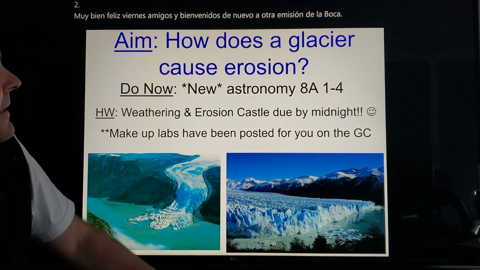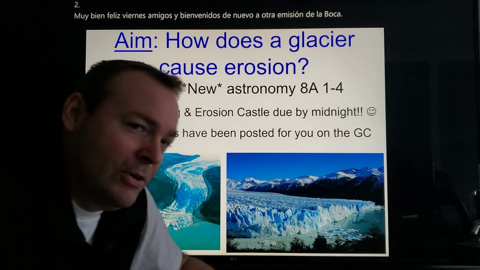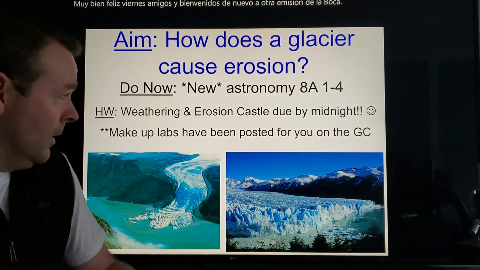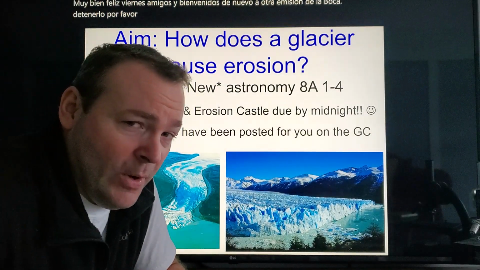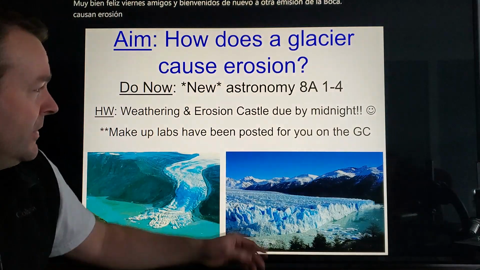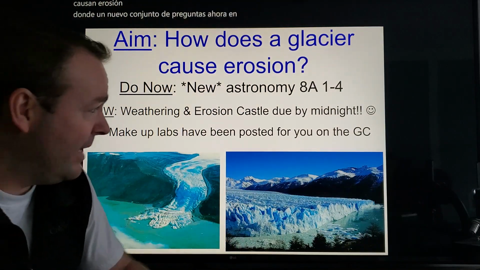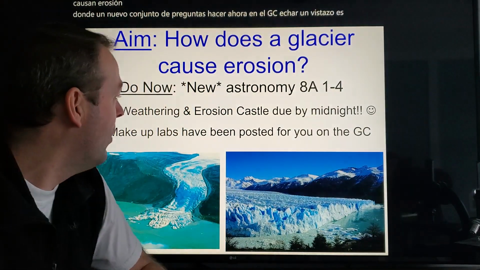Today's hot topic, glaciers. How do glaciers cause erosion? We have a new set of do now questions in the GC. Take a look. It's astronomy 8A, looking to do numbers 1 to 4.